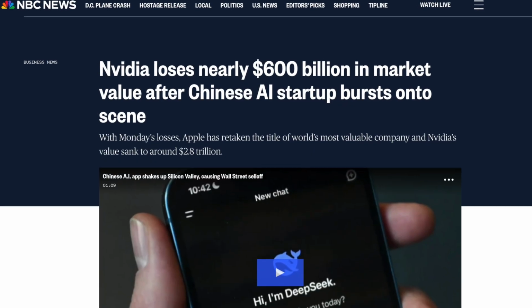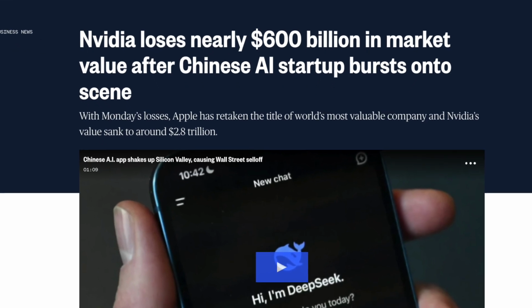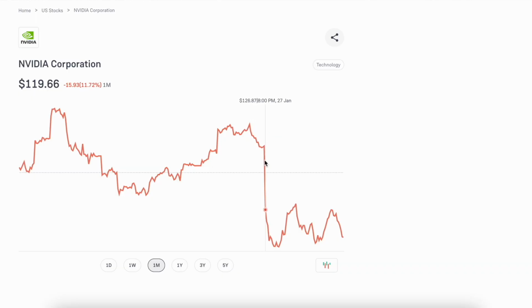As soon as DeepSeek was introduced to the tech world, Nvidia lost its 600 billion market value, and its share almost fell by 20% in one day. That was a huge setback for the entire Silicon Valley. The Silicon Valley people just panicked as soon as this Chinese model DeepSeek launched.